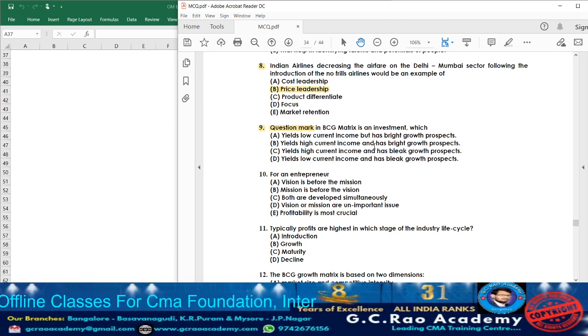If the market share is lower, usually income will be low. So accordingly, it is low current income but has bright growth prospect. Option A they have given. Option B, they are telling, yields high current income. The question mark is not going to yield high current income, so it cannot be the answer. Option C, yields high current income. Again it cannot be the answer. Option D, yields low current income and has bleak growth prospect, they are telling.